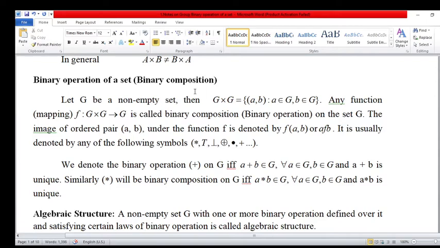So this is the binary composition. We denote the binary composition by plus. So generally we take plus here, means a plus b. Here G cross G to G, a plus b belongs to G. a is an element of G and b is an element of the second G, and a plus b is unique. The binary operation applied on small a and small b is unique. So this word is most important. This is underlined here. Similarly, star will be the binary composition. Suppose a star b, again a is an element of first G and b is an element of second G. a star b is again unique. So this is called binary composition or binary operation.